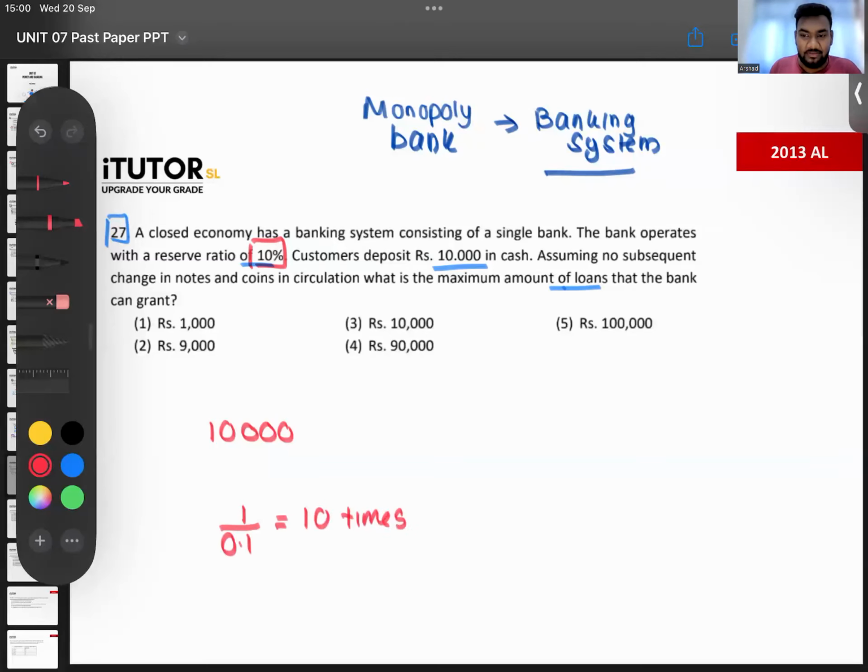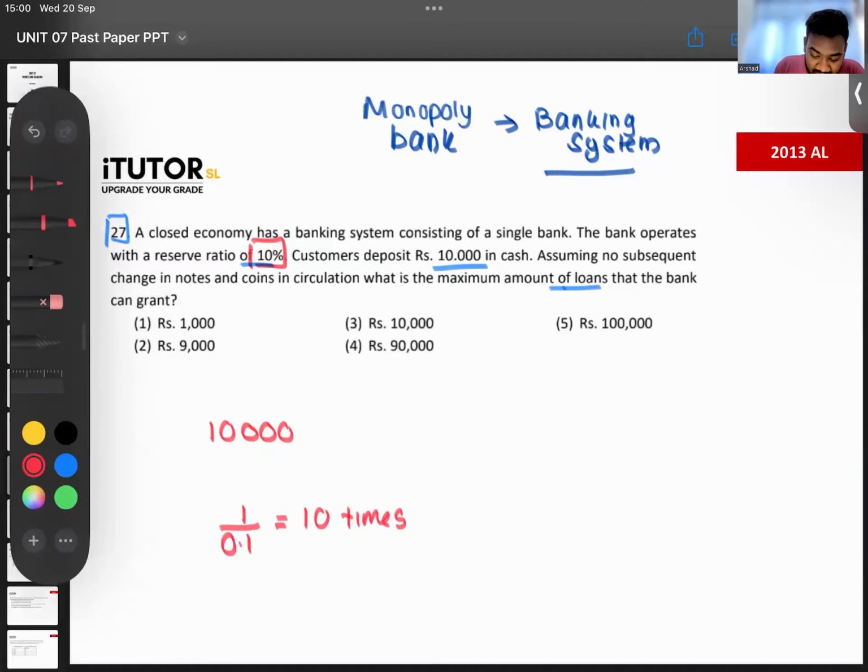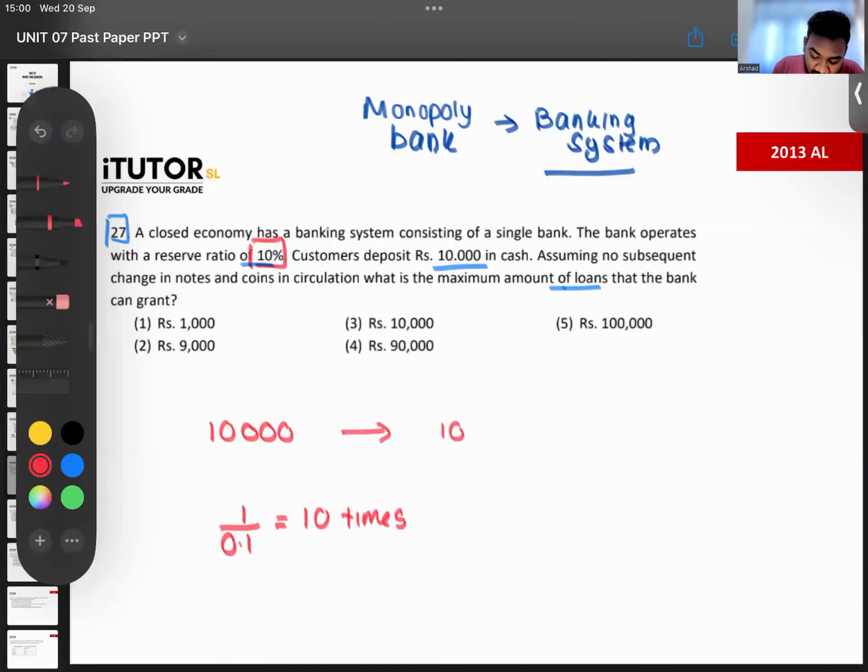So this 10,000 that comes will create demand deposits of 100,000. But that is not the question. The question is saying this 10,000 will create loans of how much? It will create loans of 90,000.